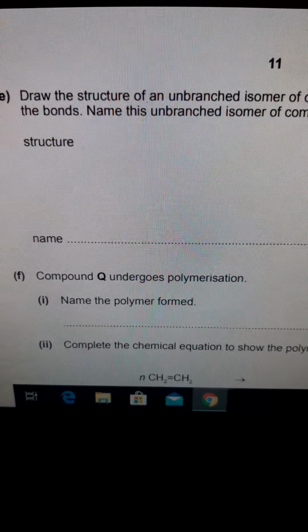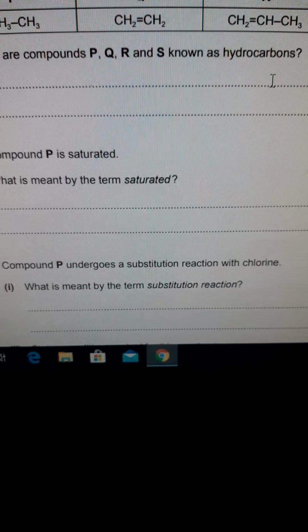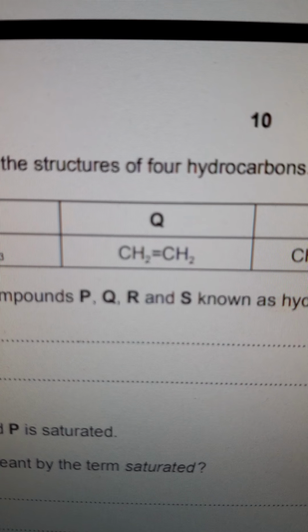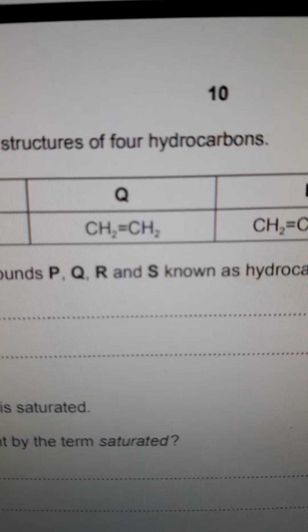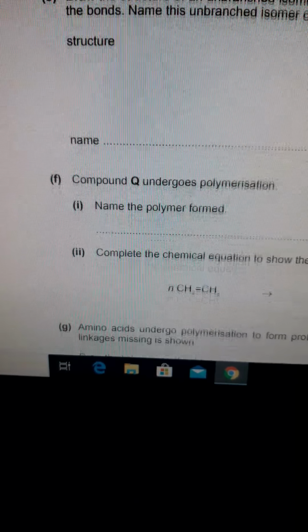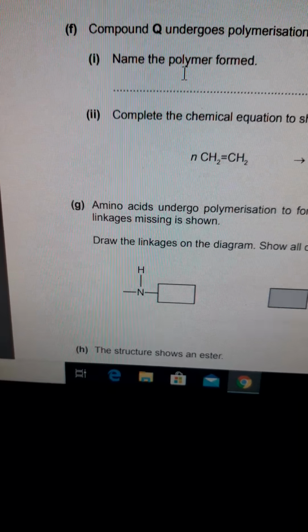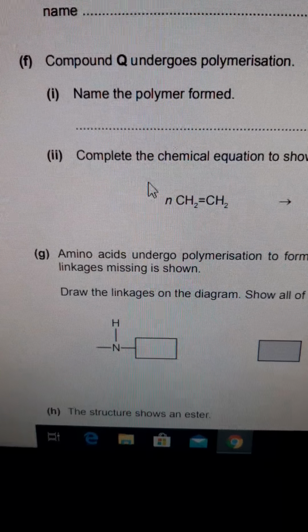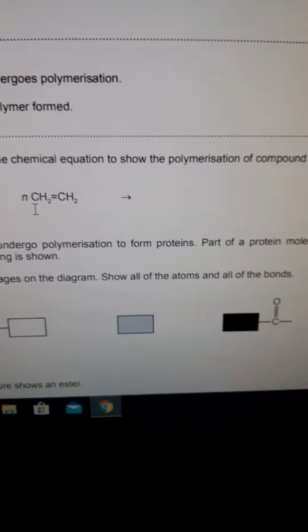Name the polymer formed. Let's go back again for Q. Q is ethene. So when it polymerizes, the product is polyethene. Our answer here, name the polymer formed: polyethene. Complete the chemical equation to show the polymerization of compound Q.